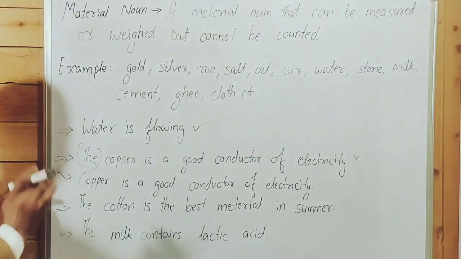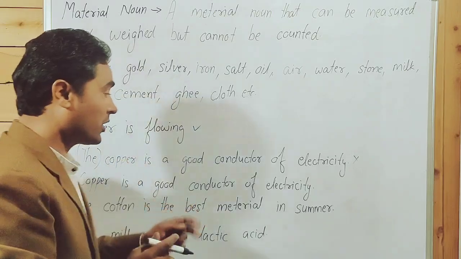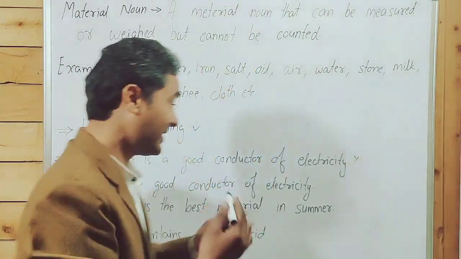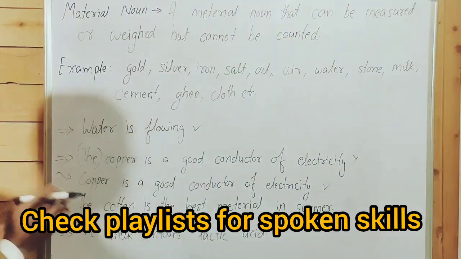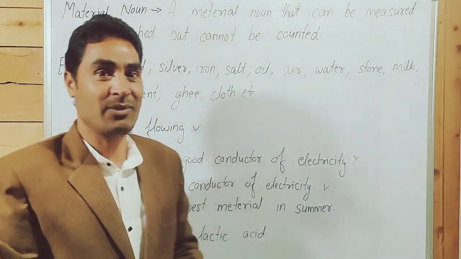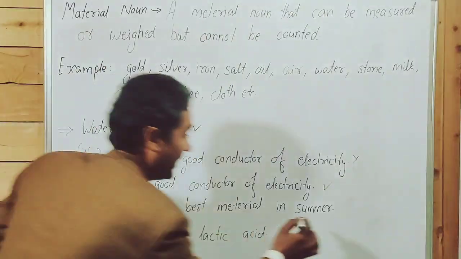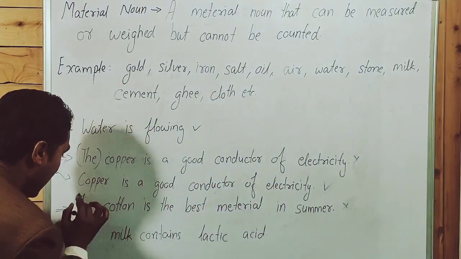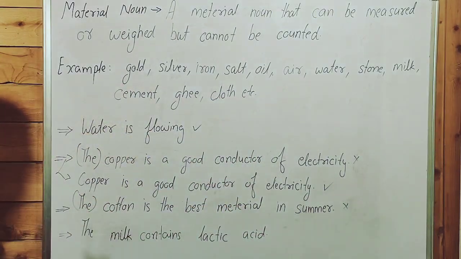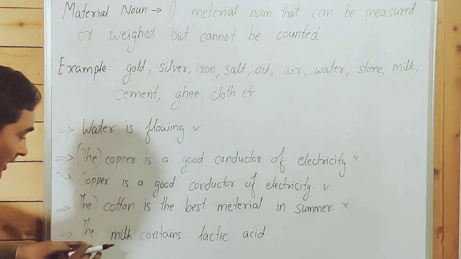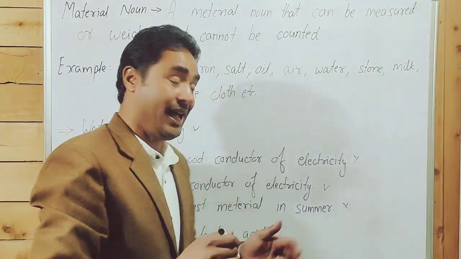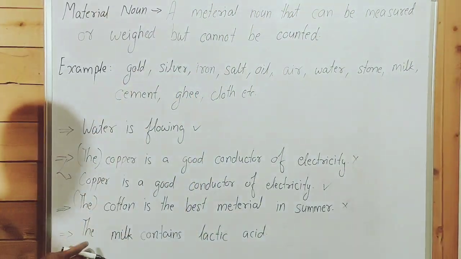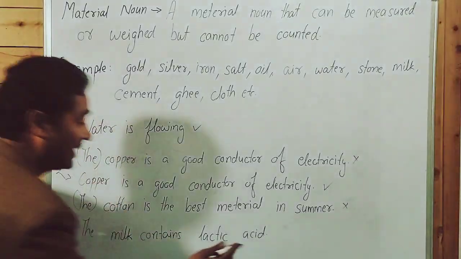That's why it's an incorrect sentence. Copper is a good conductor of electricity. This is a correct sentence. The cotton is the best material in summer. This is an incorrect sentence because article has been written before a material noun. The milk contains lactic acid.